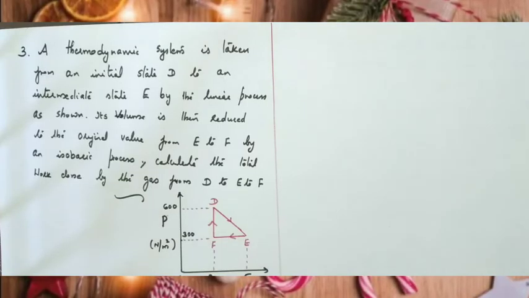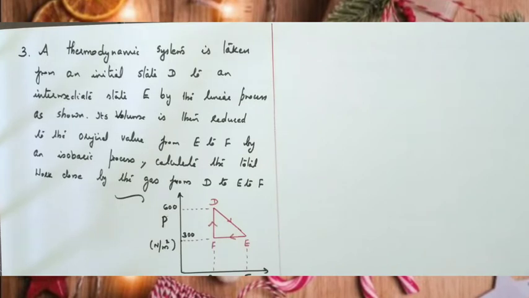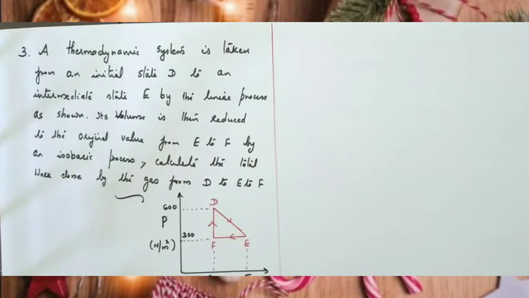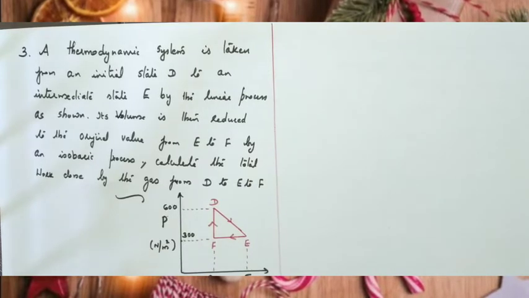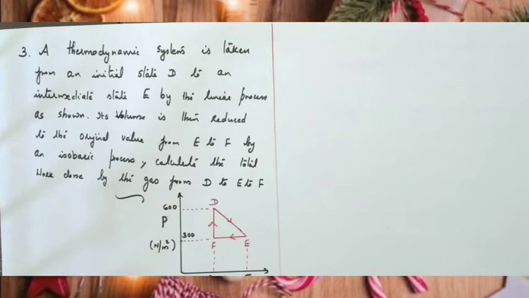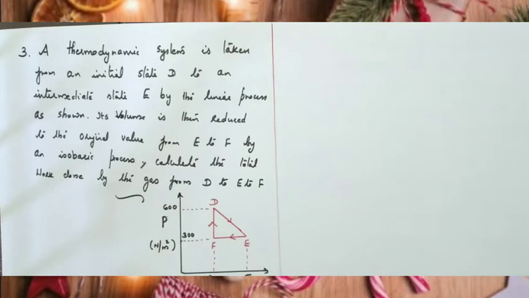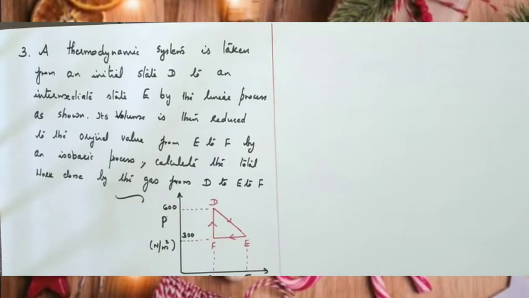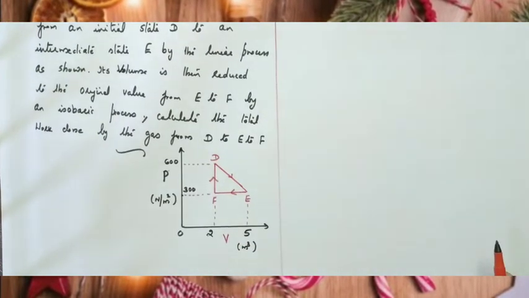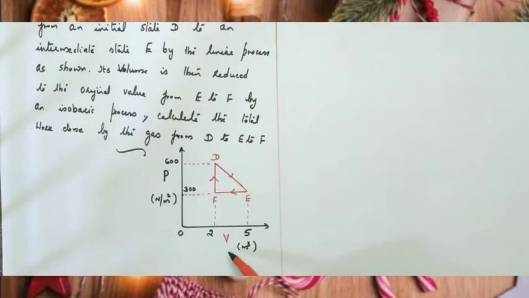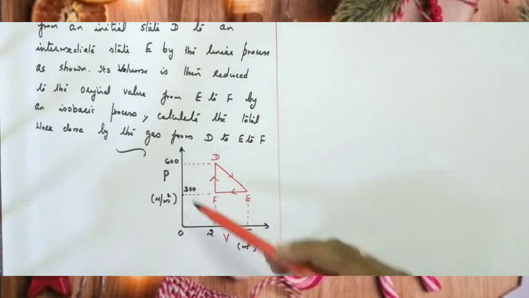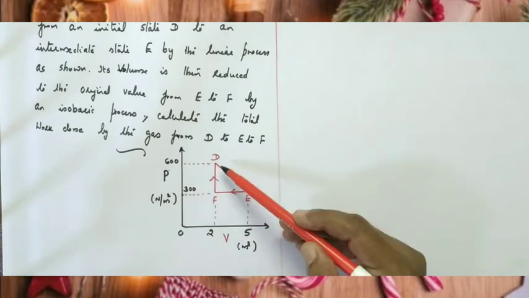Now next question. A thermodynamic system is taken from an initial state D to an intermediate state E by a linear process as shown. Its volume is then reduced to the original value from E to F by an isobaric process. Calculate the total work done by the gas from D to E to F. The figure is given, a pressure volume graph. Volume is plotted along the x-axis and pressure along the y-axis. This is the graph.